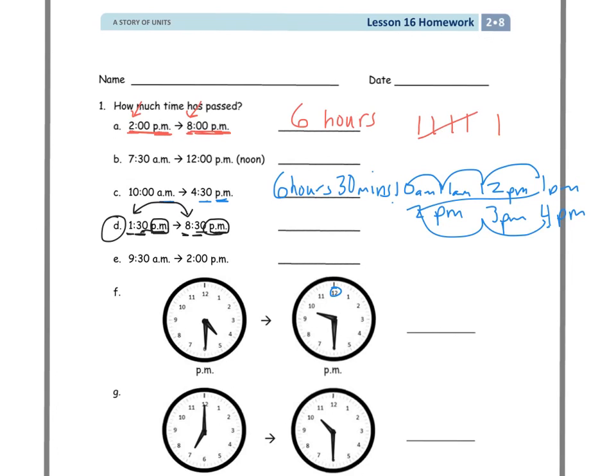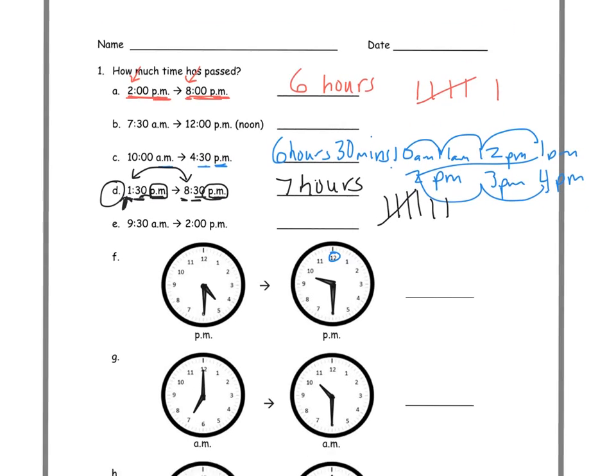So I can count up from 1, and I got 1, 2, 3, 4, 5, 6, 7, 8. So I did tally marks, and I see that I have 7 tally marks, and what number was I counting with? Ones in the hours place. So it's 7 hours.